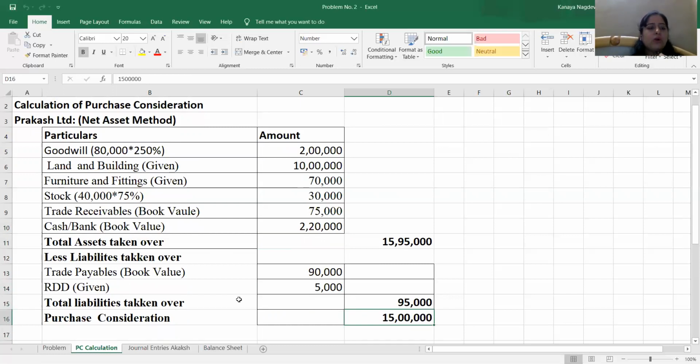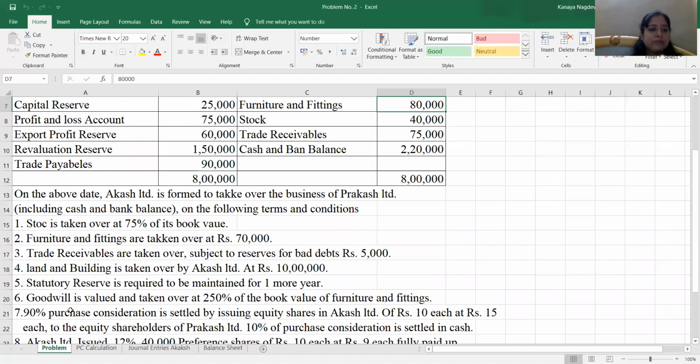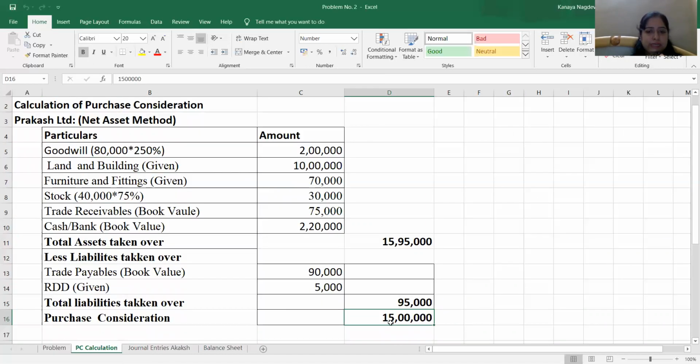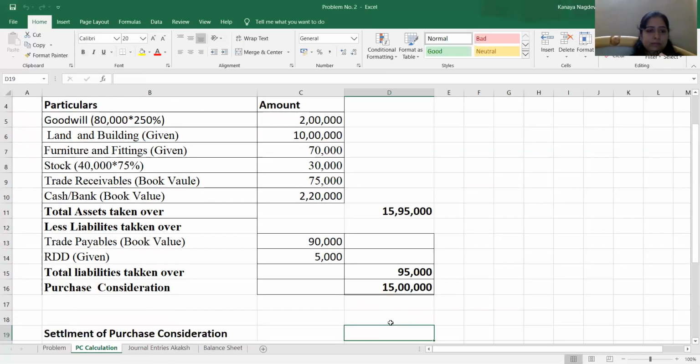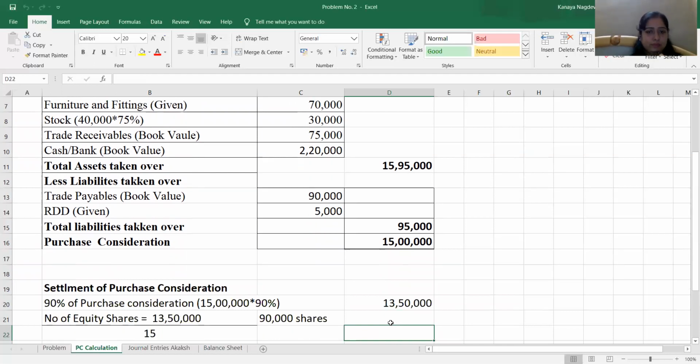Now we will see how this PC is being settled. We will just refer to the problem again. Our seventh adjustment says 90% of PC is settled by issue of equity shares. However, those equity shares are of rupees 10 but issued at rupees 15. So we find out 90% of this 15 lakh, which will be 13,50,000. But to calculate the number of shares, this 13,50,000 is to be divided by the issue price always.